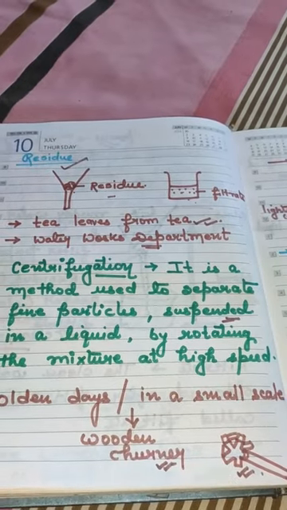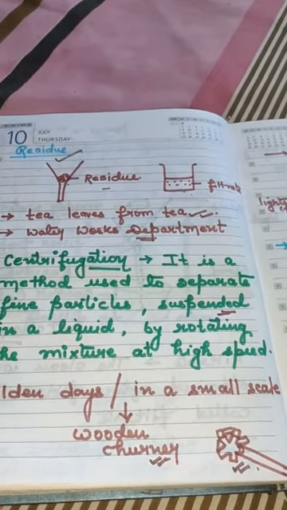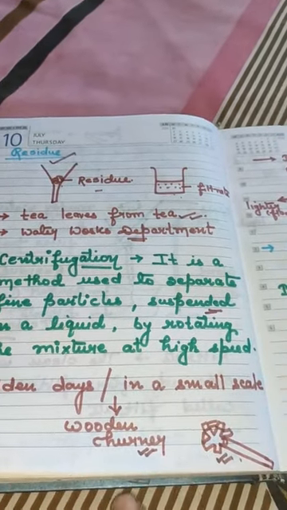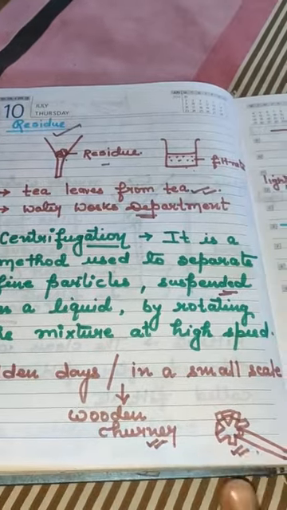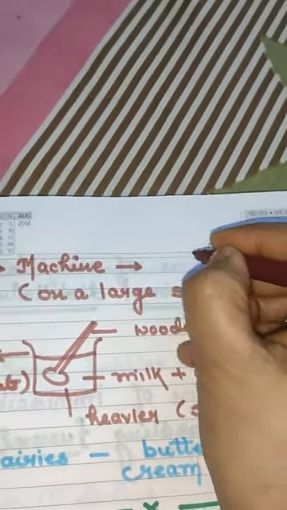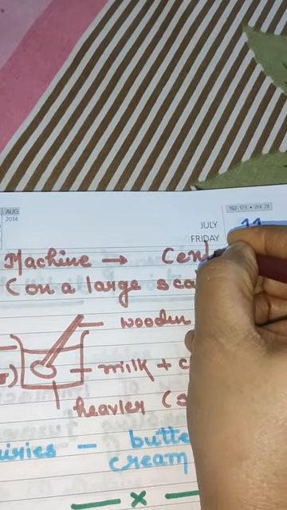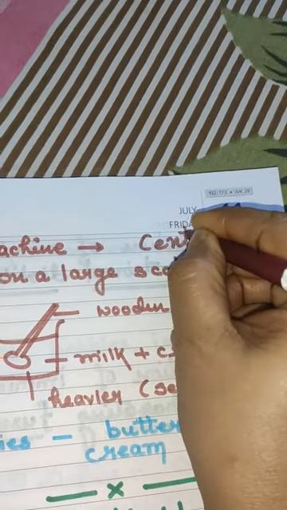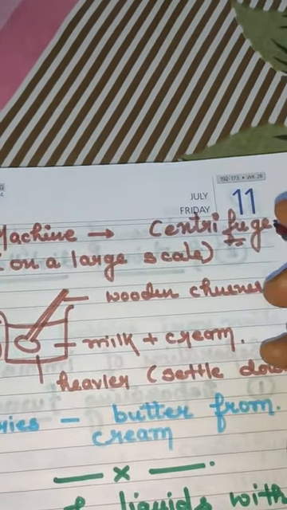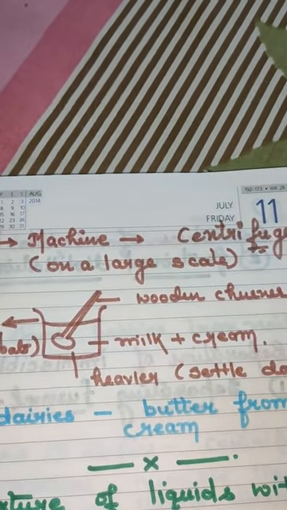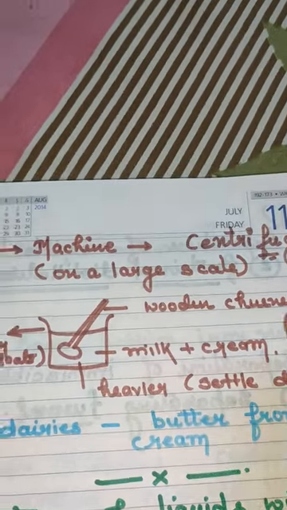In olden days, and in our daily life also, in households, when the mixture is in a small quantity, on a small scale, the wooden churner itself does the function of centrifugation. But if it is done on a large scale, there is a machine known as a centrifuge. Clear? The centrifuge is the machine which helps to separate the butter from the milk in the dairies.